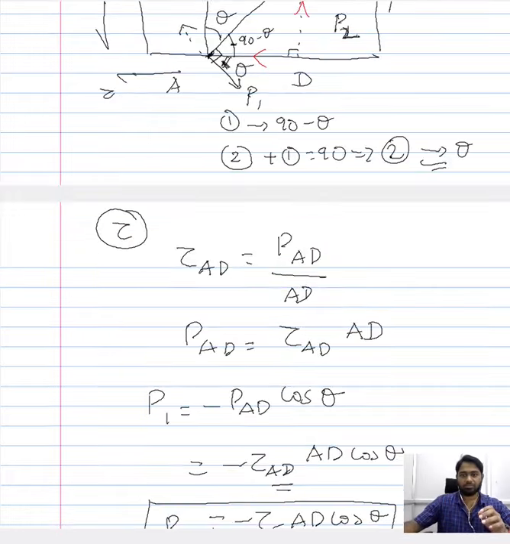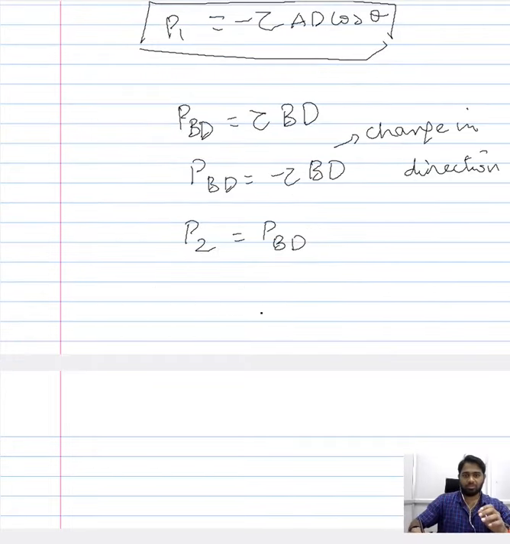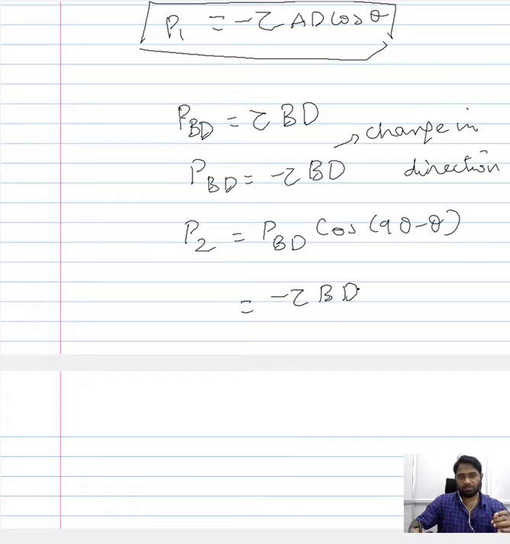When you substitute that, the expression for the load along the normal direction at point B, perpendicular to our region of interest AB, would be P BD cos of 90 minus theta. If you substitute this load here, you end up with an expression of minus tau BD sine of theta.